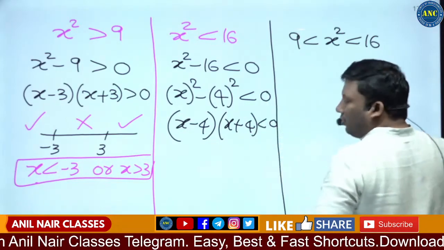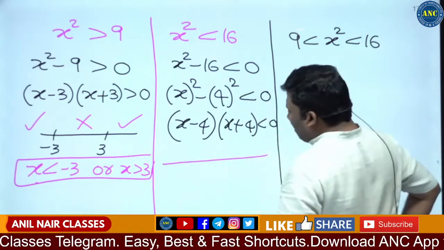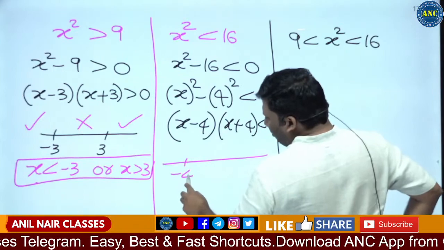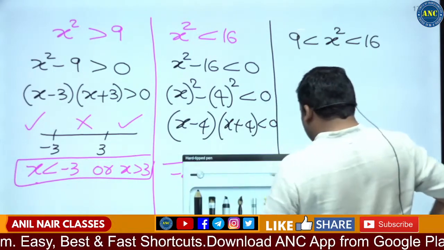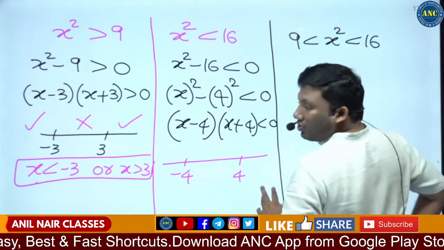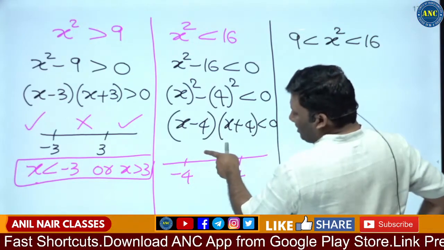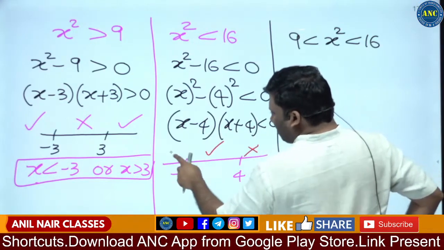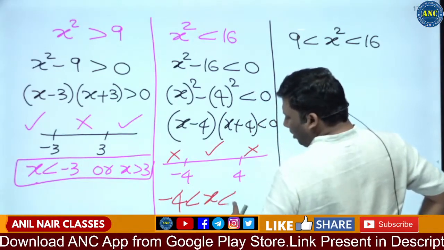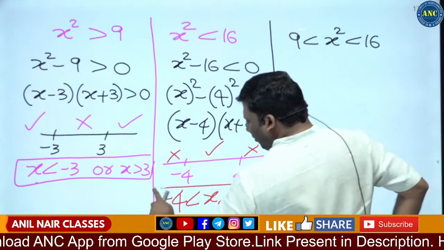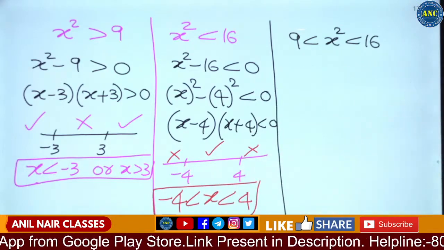Critical points of x are minus 4 and 4. Take a value 0. Minus 4 into 4 is minus 16. It is less than 0. Tick cross cross. So the answer for this question is minus 4 less than x less than 4.